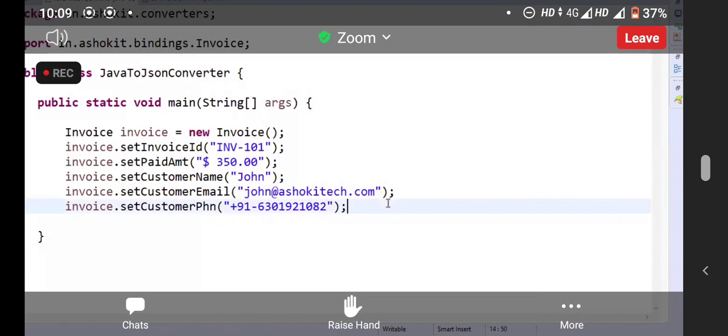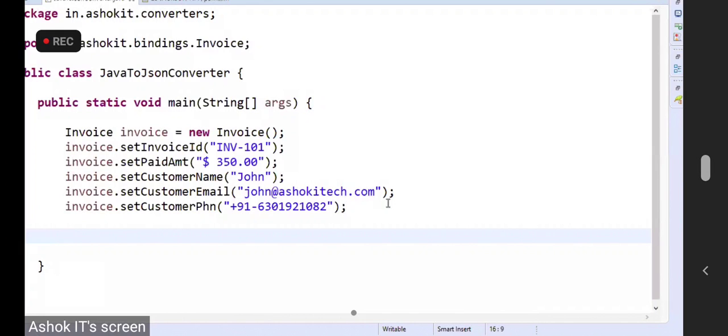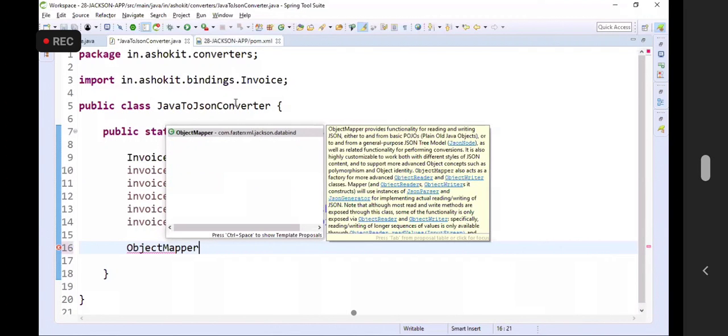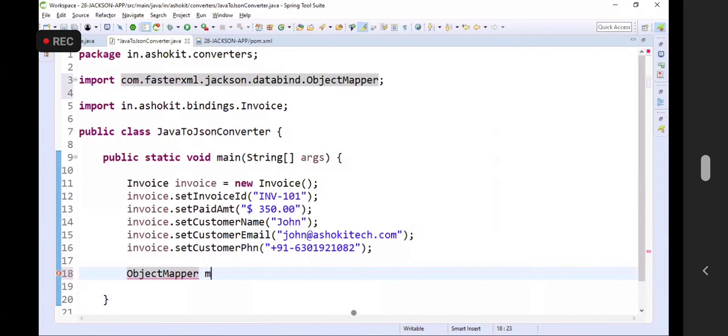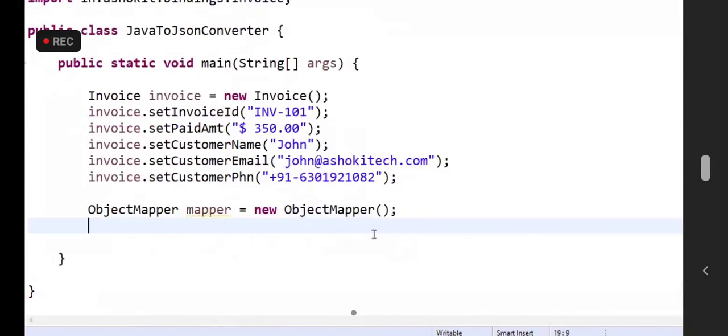All right. Now I want to convert this Java object into JSON format. How can we convert this Java object into JSON format? To convert the Java object into JSON format, in the Jackson API there is a class called object mapper. Object mapper is equal to new object mapper. What is the name of the class, guys? Object mapper. Object mapper is used to perform conversions, Java to JSON, JSON to Java. Okay.